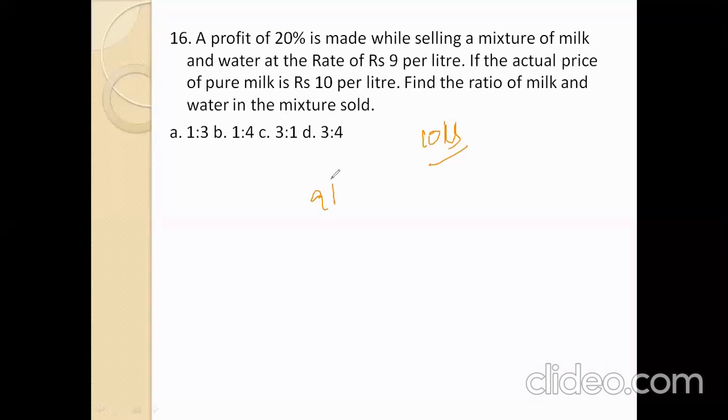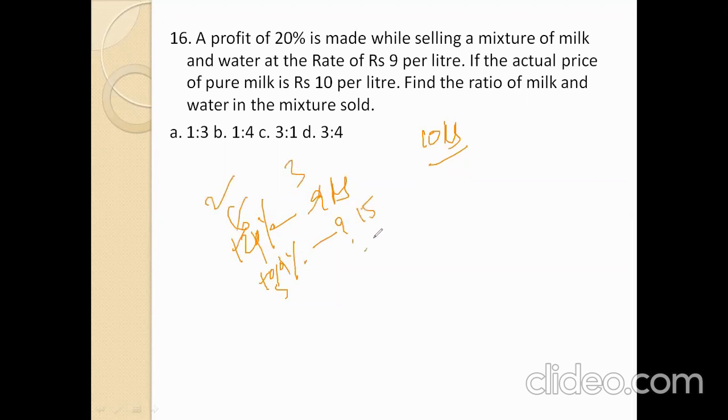Cost is 9 rupees. This is equal to 120%. So how much is the 100% value? The zeros get cancelled. 2 5s are 10, 2 6s are 12, 3 2s are 6, 3 3s are 9. 5 3s are 15 by 2. 15 by 2 means 7.5 rupees. So this is the original cost, the cost price. This is the selling price.